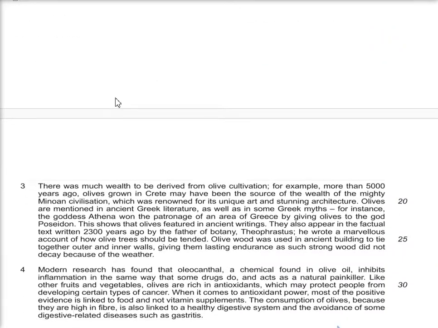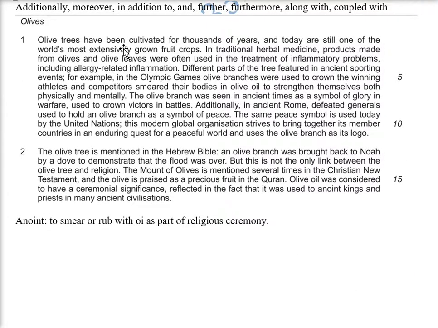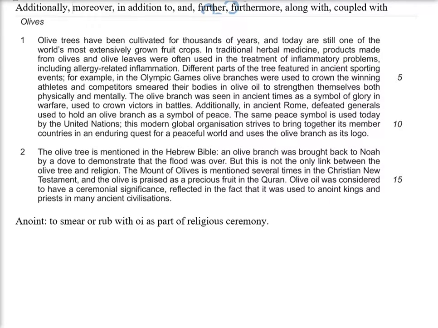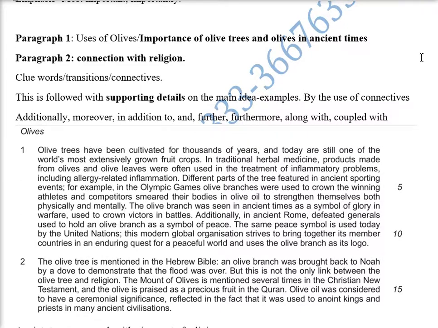For example, looking at this passage, this is the 2020 exam. Olive trees have been cultivated for thousands of years and today are still one of the world's most extensively grown, and they are used in traditional herbal medicine. These are used for inflammatory conditions in different parts. So for paragraph 1, what I have written down: uses of olives, importance of olives, trees and olives in ancient times. First of all I have written the uses of olives. Basically the first part deals with it.